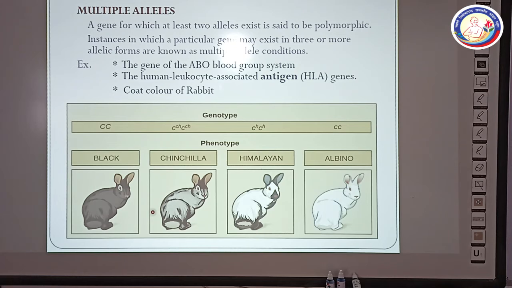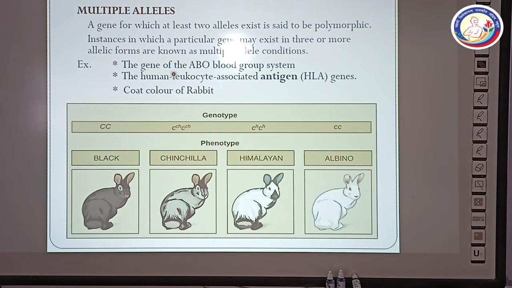Now, what are multiple alleles? Its definition is important. Have a look here. A gene for which at least two alleles exist is said to be polymorphic. Instances in which a particular gene may exist in three or more allelic forms are known as multiple allelic condition. Generally, we have discussed so far that a gene has two alleles, while in the multiple allelic condition, more than two alleles are present for a gene.